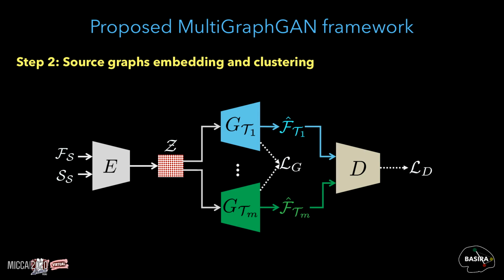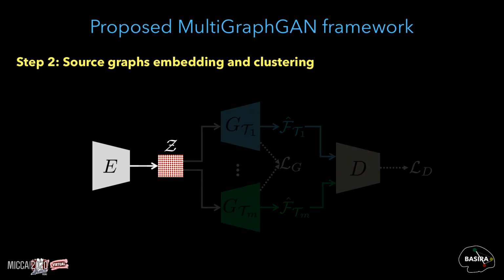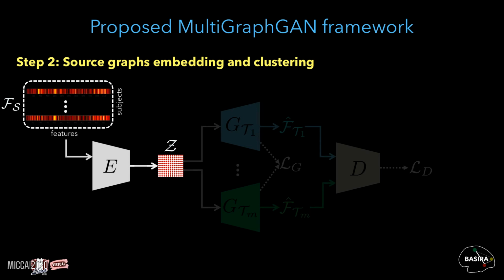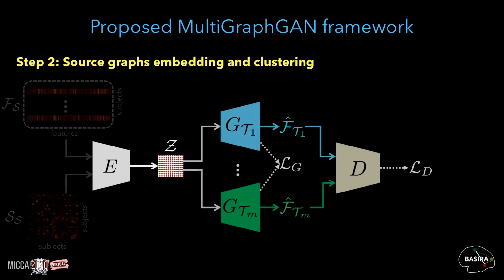So we define our encoder E as a graph convolutional network, or GCN, taking as input the two characteristics of the source graph population, the source feature matrix Fs and the learned sample similarity matrix Ss, and producing the embeddings of the source graphs encoded in the Z matrix. We also use the same encoder architecture to build our decoders.